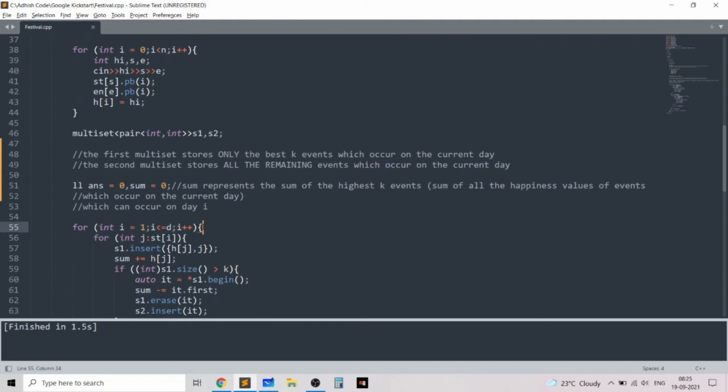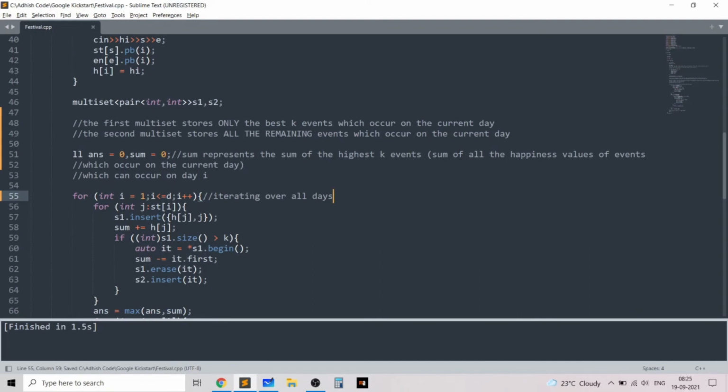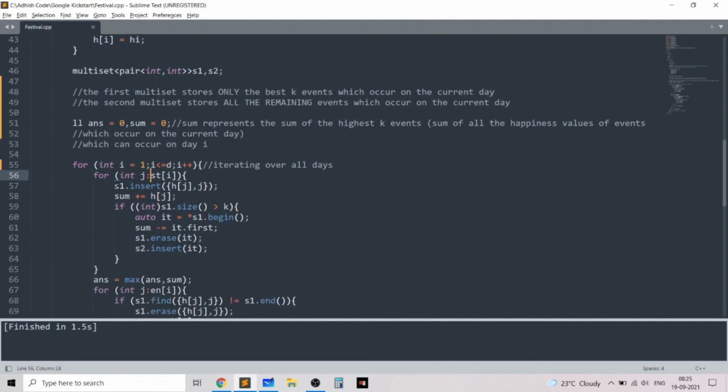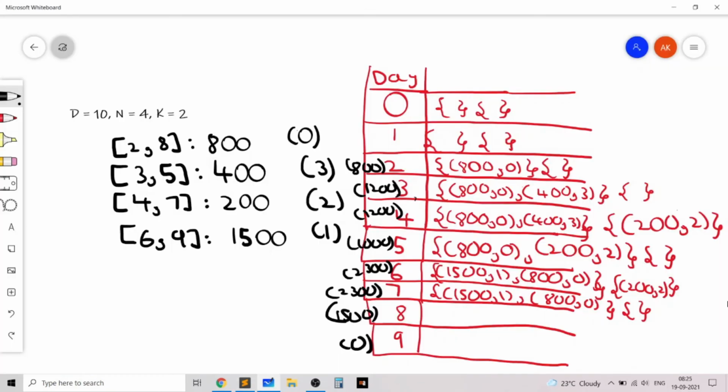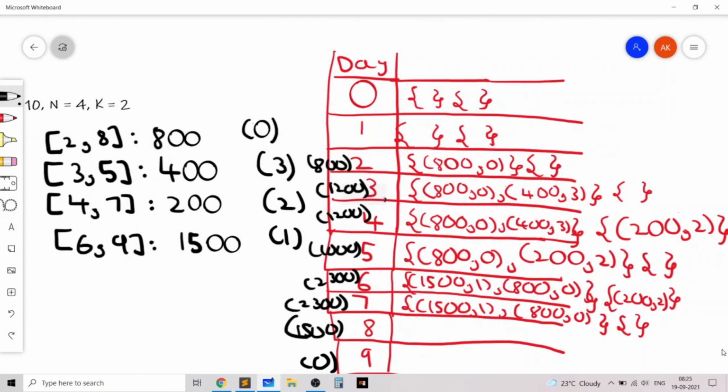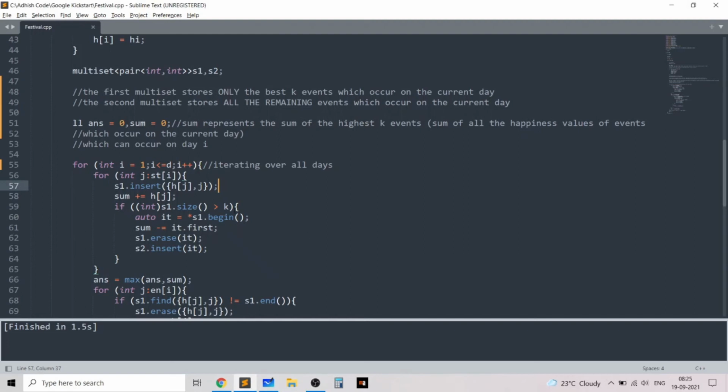So we are iterating over all days from 1 to d. Then for each index j, or basically for each event j which starts on day i, we will insert it into the first multiset like I just said. So we'll initially insert it into the first multiset, but we'll remove it from the first multiset if the size is greater than k.